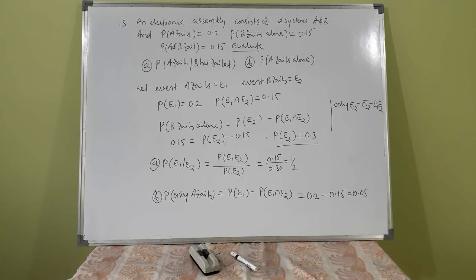That is, probability that A fails given that B has failed, probability of E1 given E2. By the conditional probability formula, probability of E1 intersection E2 divided by probability of E2, that is 0.15 over 0.30, that is half. Probability of only A failing is probability of E1 minus probability of E1 intersection E2, that is 0.2 minus 0.15, that is 0.05.